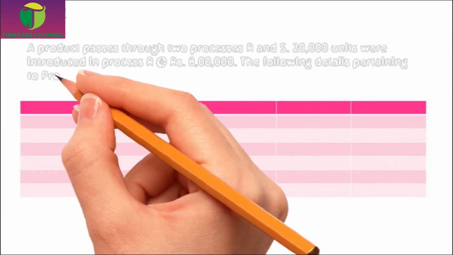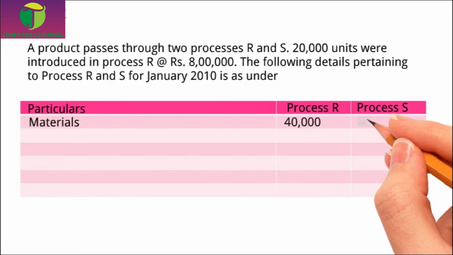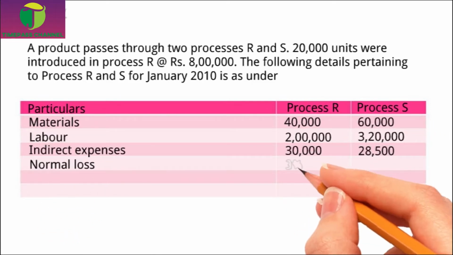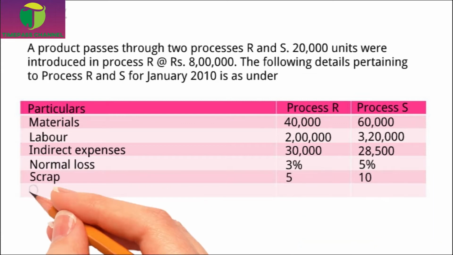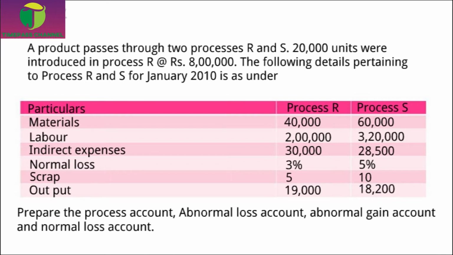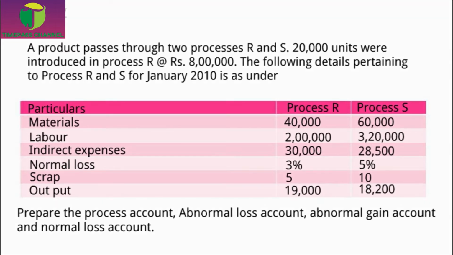Now we'll see one problem. A product passes through two processes, R and S. 20,000 units were introduced in process R at rupees 8 lakh. The following details pertaining to processes R and S for January 2010 are as under. The particulars were given and they asked us to prepare the process account, abnormal loss account, abnormal gain account and normal loss account. We'll do the problem now.